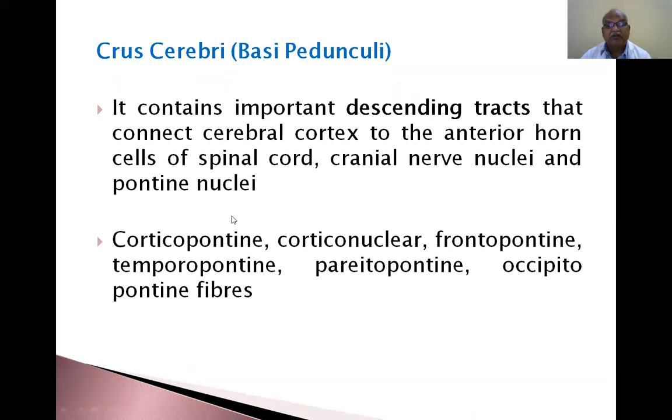So that is the middle one. So corticopontine, cortex to pons; corticonuclear, cortex to various cranial nerve nuclei; frontopontine, from the frontal lobe of the cortex to the pontine nuclei present. Pons is present below the midbrain. Temporopontine, fibers coming from the temporal lobe to the pons.